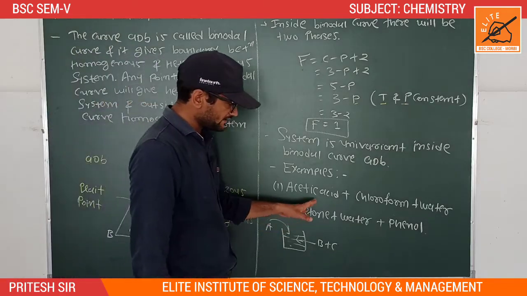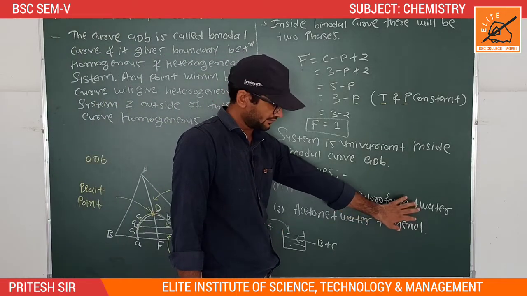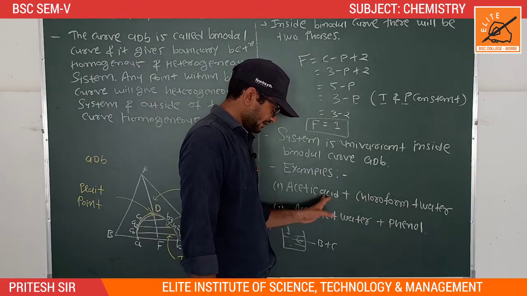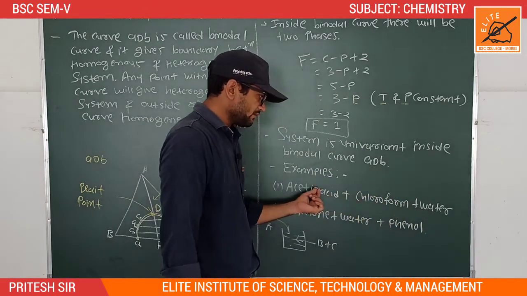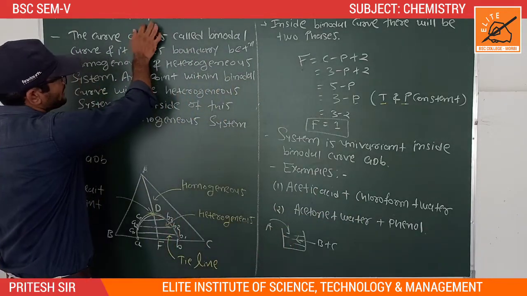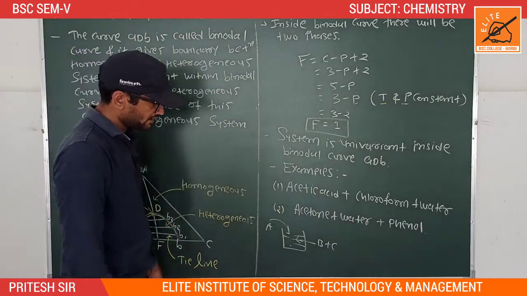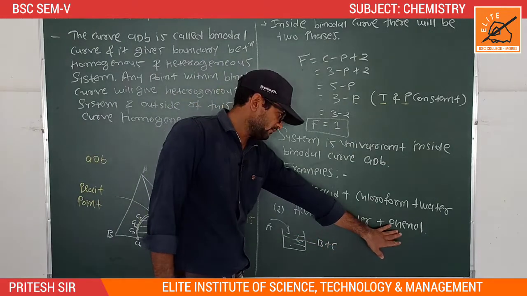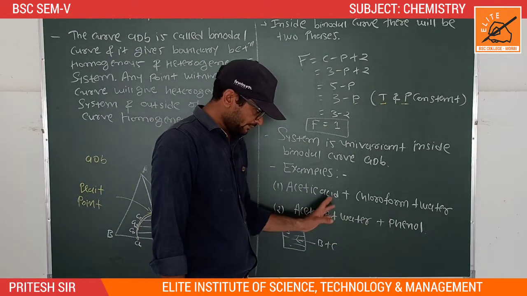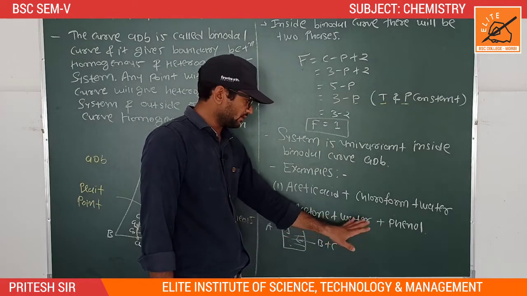The examples of one pair partially miscible liquids are, first, acetic acid plus chloroform plus water. Acetic acid, chloroform and water form a one pair partially miscible liquid system. Another one is acetone plus water plus phenol. This also forms a one pair partially miscible liquid system.